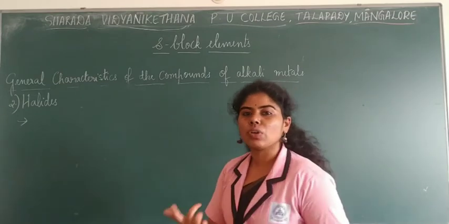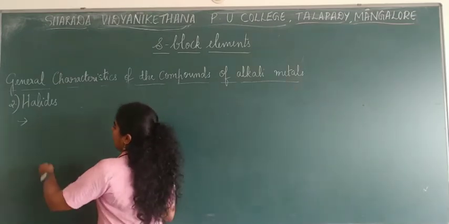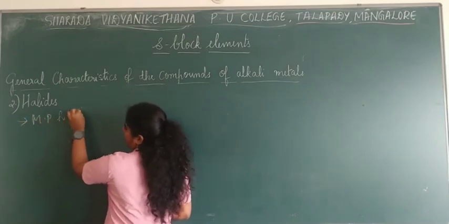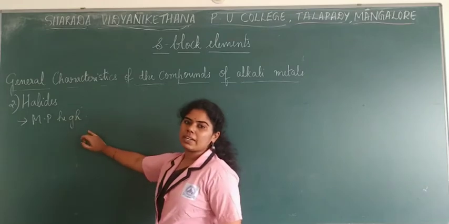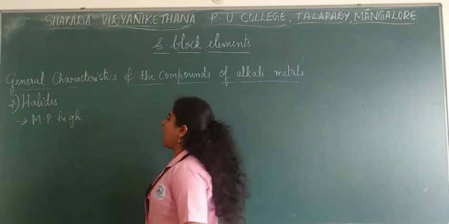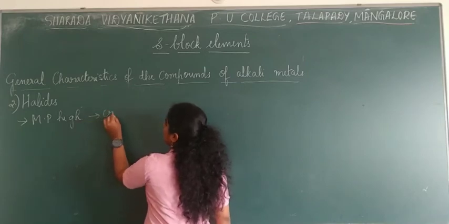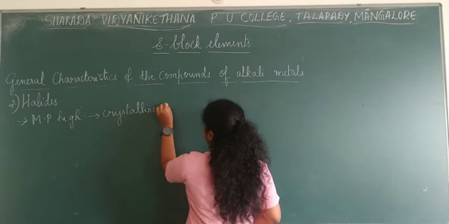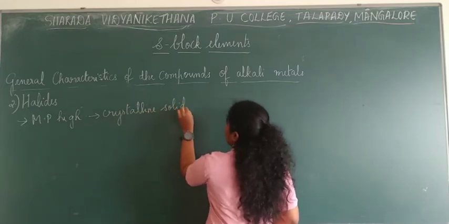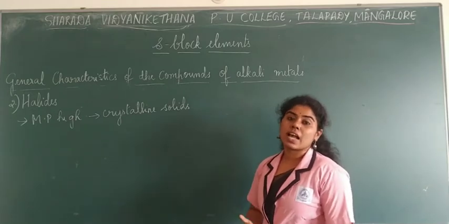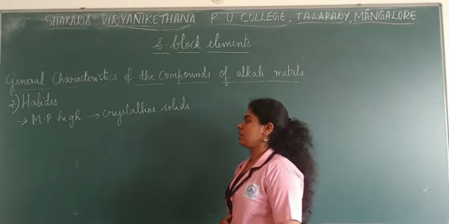So you require more energy, and obviously your melting points also will be high. So the melting points of these halides are very high, and also they are colorless crystalline solids. This is one of the basic characteristics of alkali metal halides.